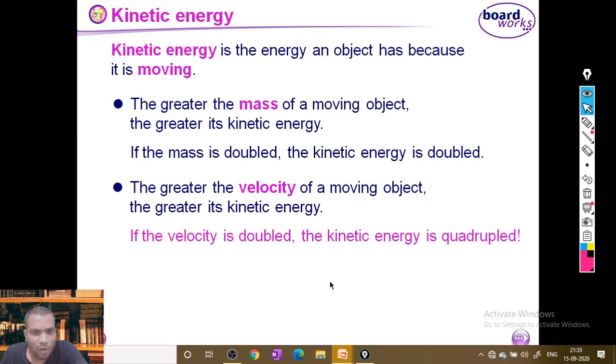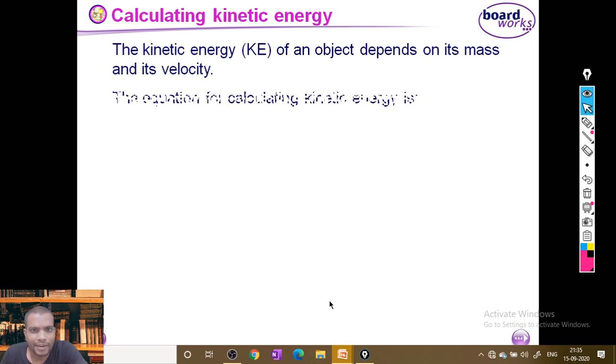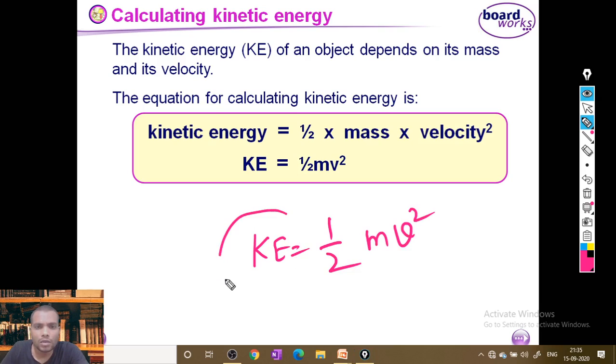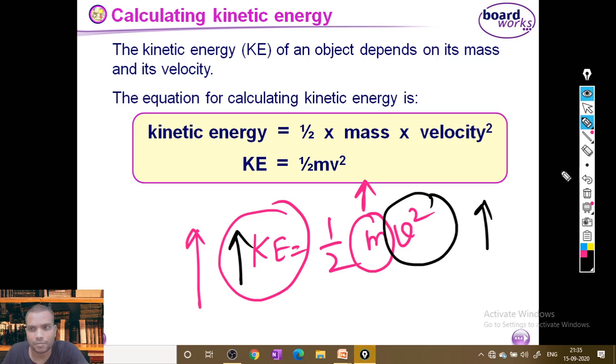We can define its formula: kinetic energy equals half mv square. Here m is the mass of the object and v is the velocity. Please remember this formula: kinetic energy equals half mv square. To increase the kinetic energy, just increase the mass, or if you increase the velocity, then the object's kinetic energy also increases.